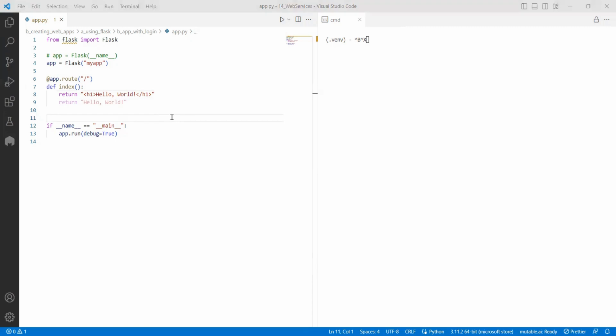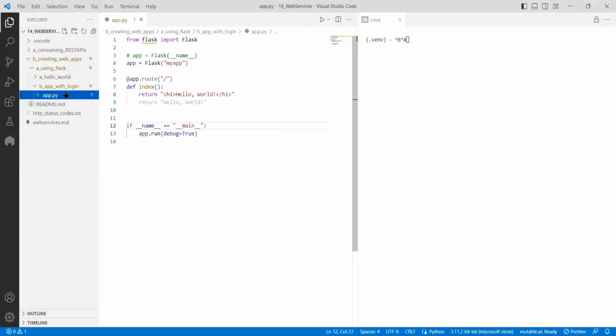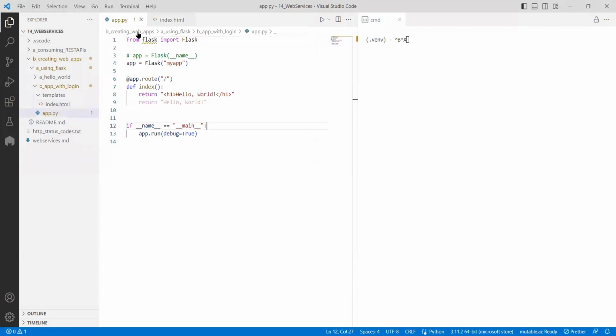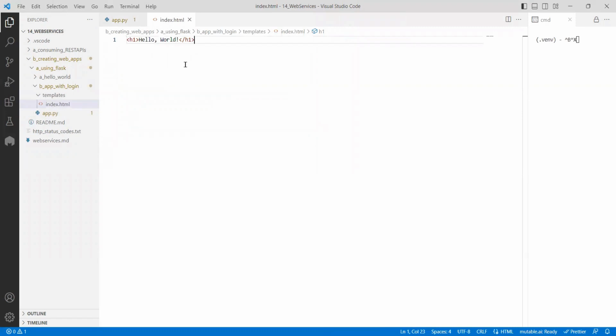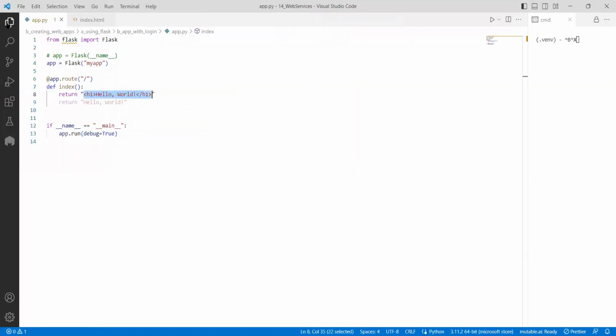Now, instead of getting this content directly, I want to get this content stored in some other place. In this directory, we can create a folder called templates. Within the templates, I can write index.html, and store the content there and render from it.